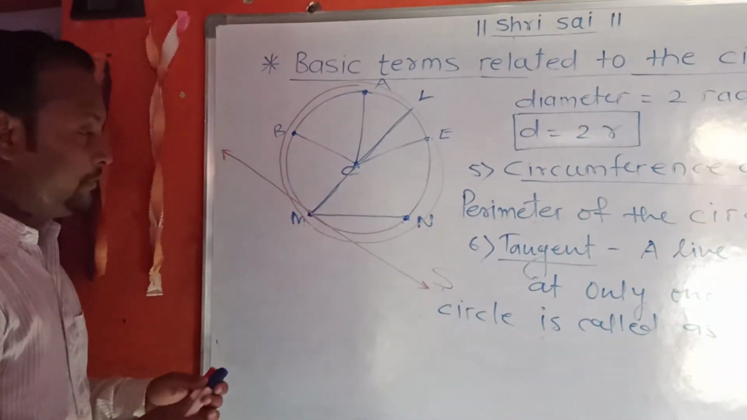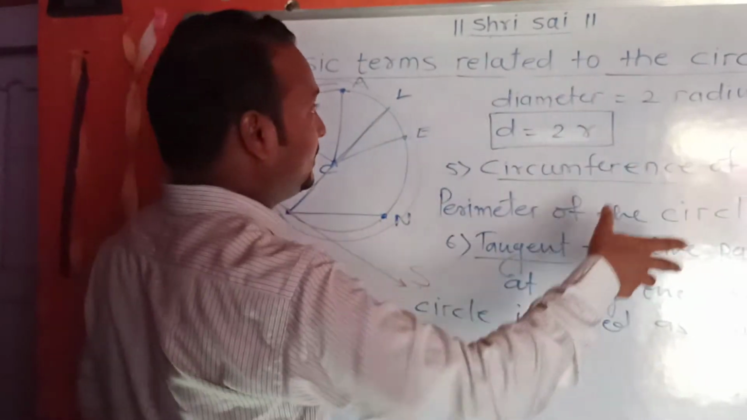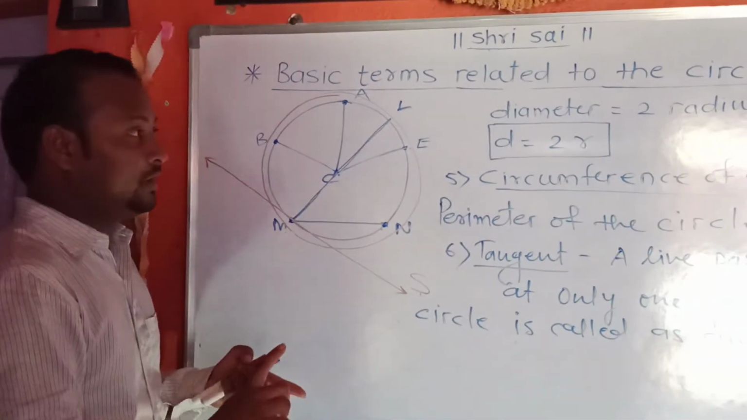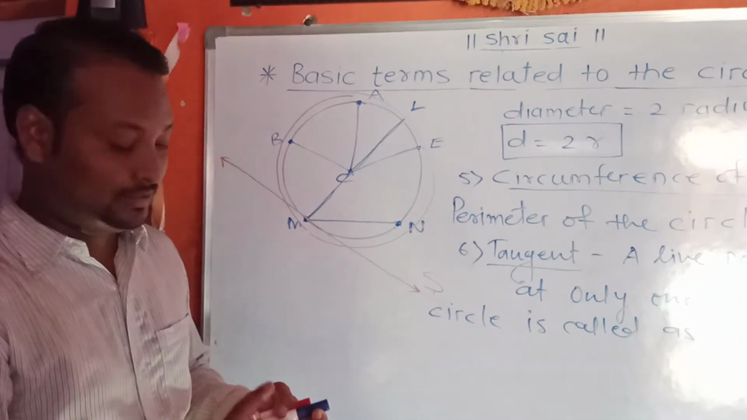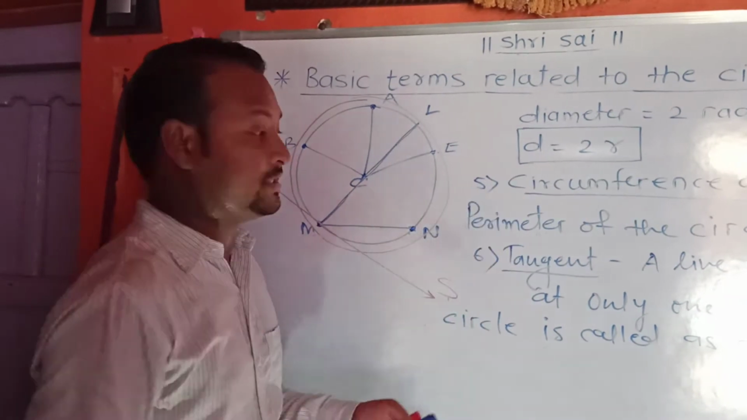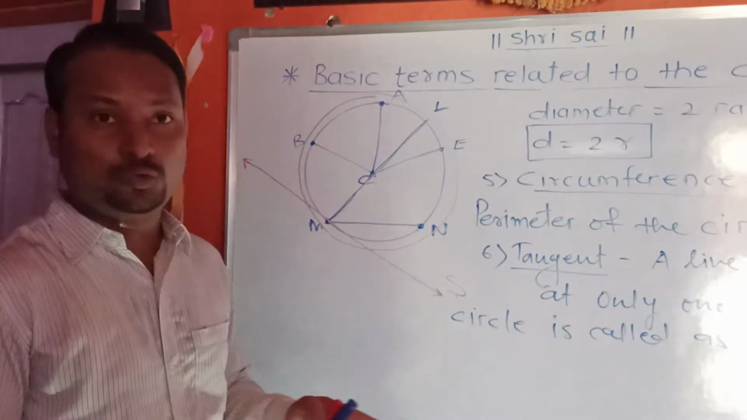So after that, basic terms. This is the order of basic terms. First is center, second is radius, third is chord, diameter, also circumference of the circle, and tangent. Okay, this part is over.